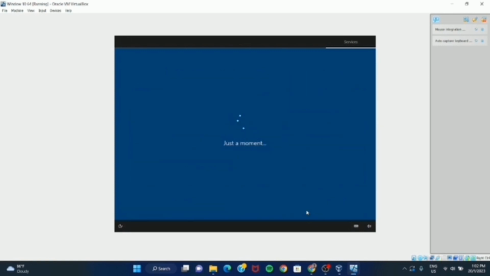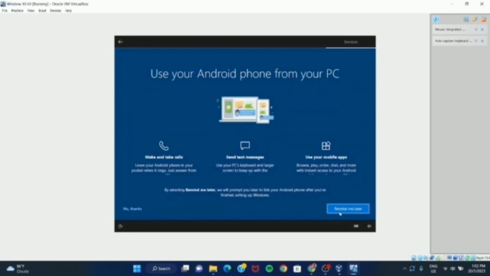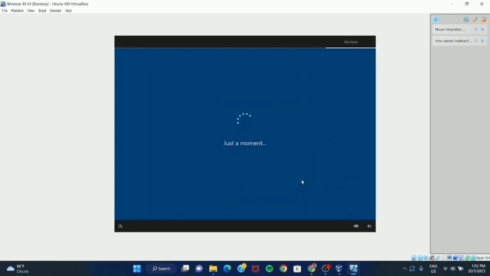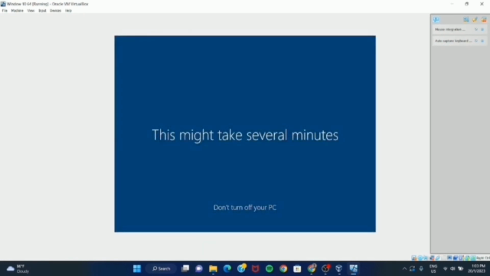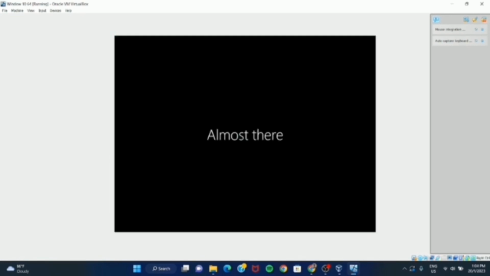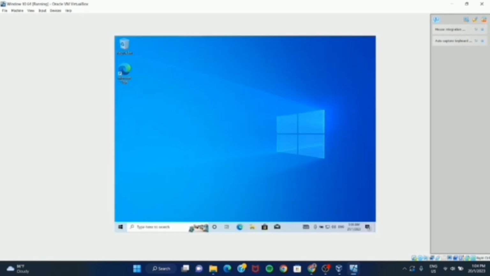Click Skip. Windows is completely installed in the virtual machine.